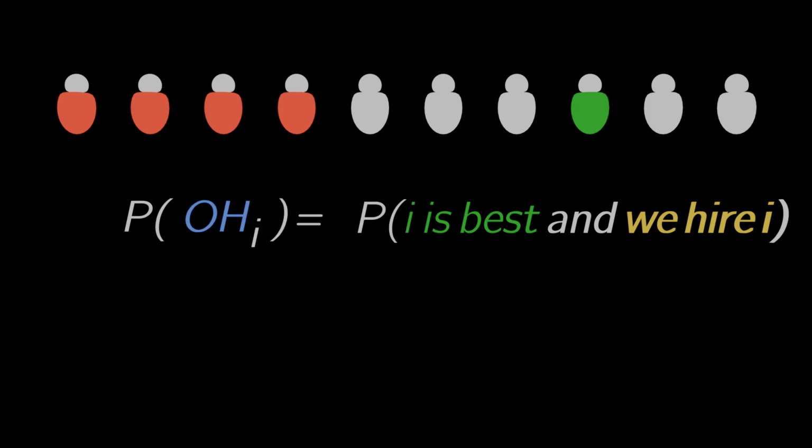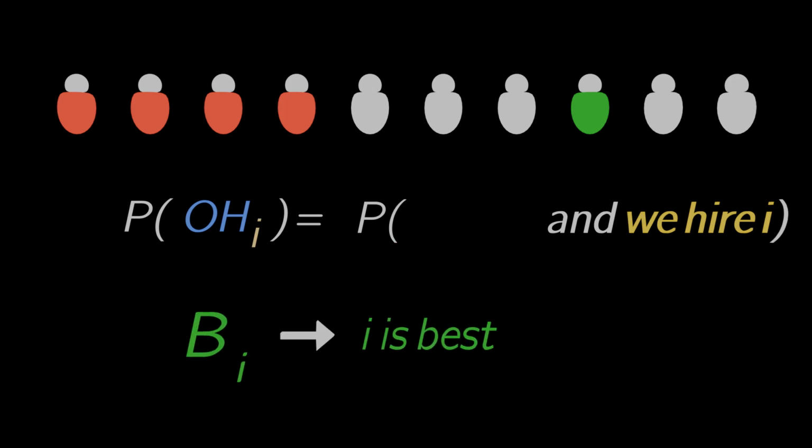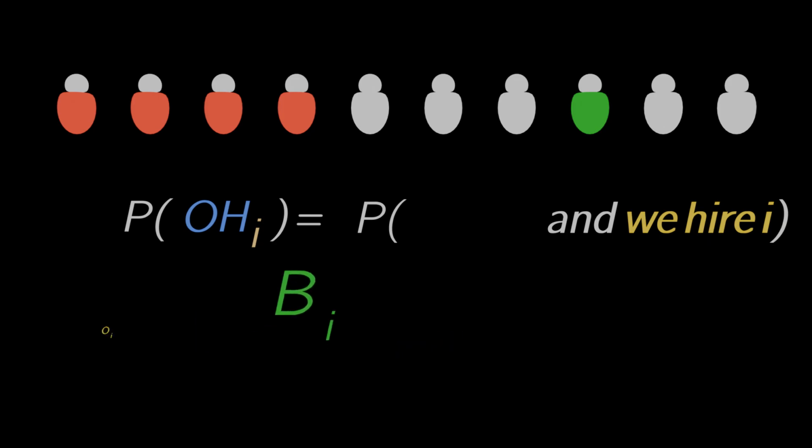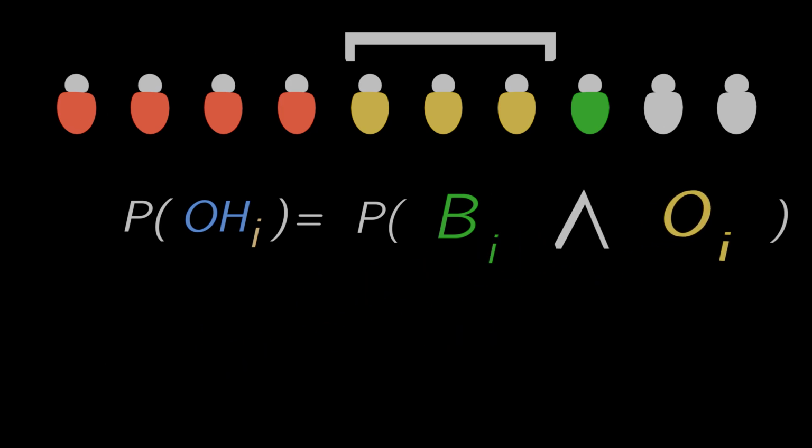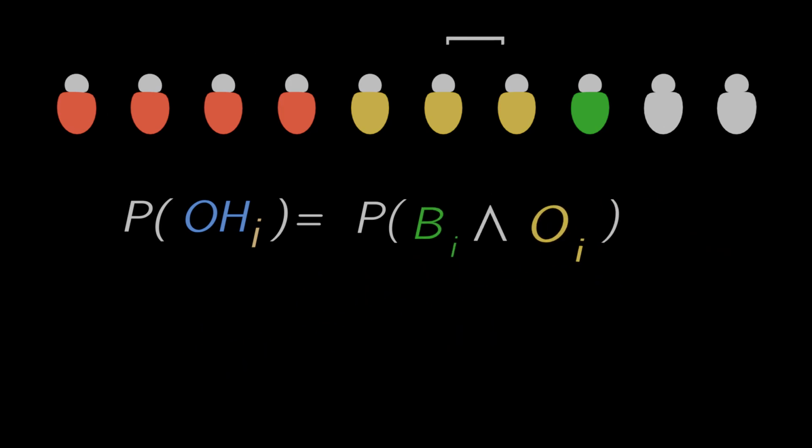We break this down for a specific position. I, B sub I, candidate I is the globally best candidate. O sub I, no candidate between k plus 1 and I minus 1 was hired. These events are independent. Whether I is best doesn't affect our earlier hiring decisions. Therefore, probability of optimal hire at I equals probability of B sub I multiplied by probability of O sub I.